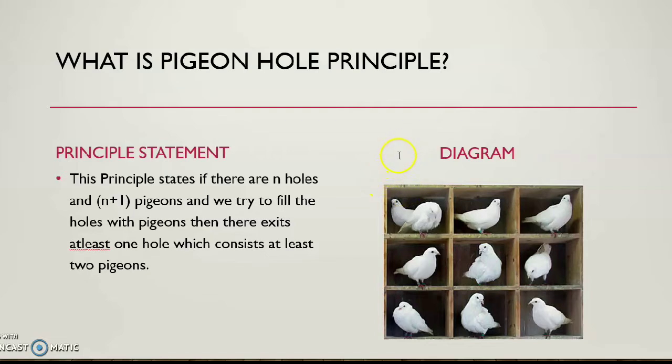So how can we do that? If no box can contain more than one pigeon, we simply fill each box with one pigeon. This is one way. Suppose I fill one pigeon in this box, one pigeon in this box, one pigeon in this box, and in this way I continue. What will happen after filling all the boxes with one pigeon? Since there are 9 holes and 10 pigeons, if I fill all the boxes with one pigeon, 9 pigeons will be filled and one pigeon will be left. Now suppose I have to insert the remaining pigeon in one of these holes.